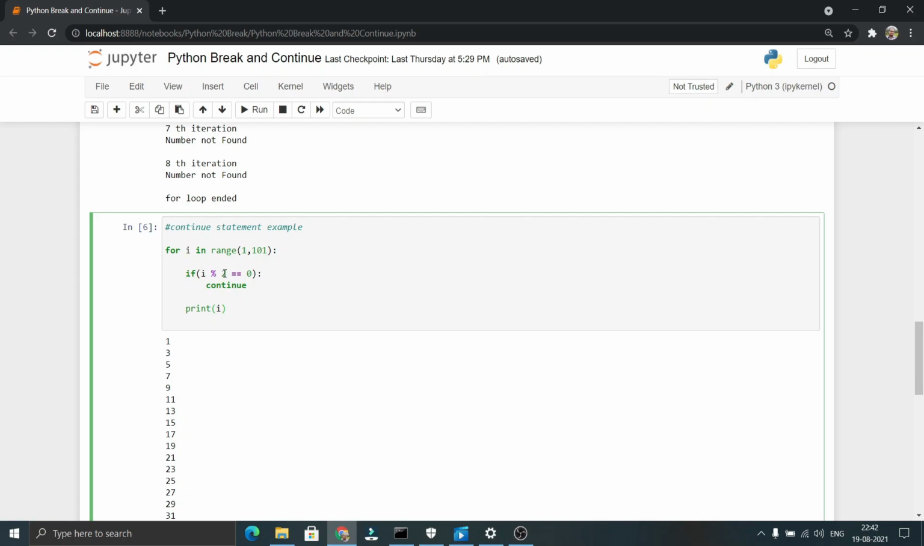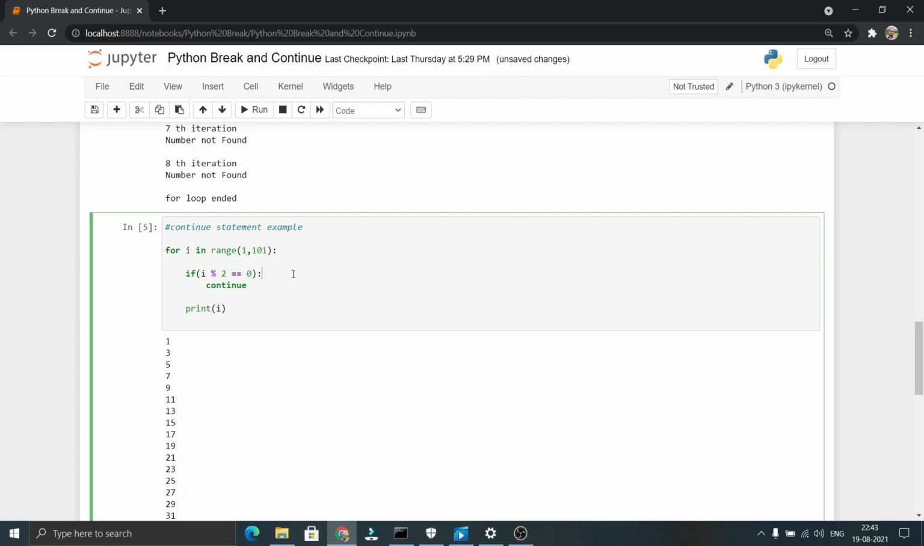Now coming to the second iteration, the i value will be 2. 2 % 2 returns 0, and 0 == 0. As 0 == 0, the continue statement comes into the flow. As soon as the continue statement is encountered in the loop, it simply skips the current iteration. That is, in this case, it will not execute this print statement. That is why we cannot see the 2 here. As there is a continue statement, it will not print the even numbers. We have seen that here.